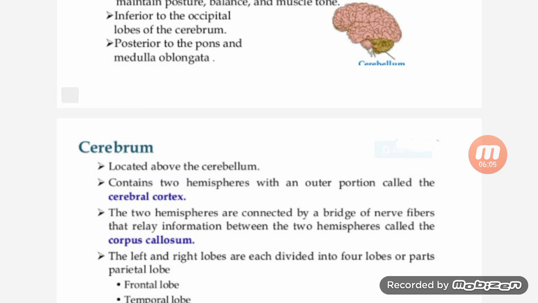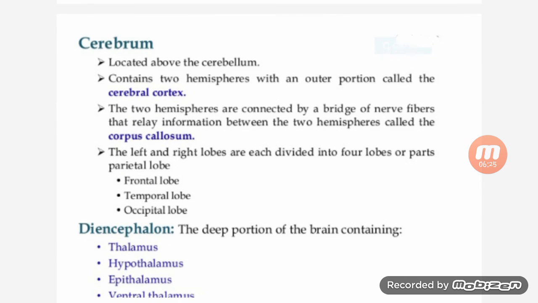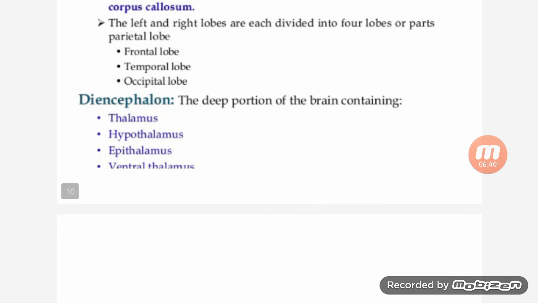Then the cerebrum is located over the cerebellum and contains two hemispheres with an outer portion called the cerebral cortex. The two hemispheres are connected by a bridge of nerve fibers that relay information between the two hemispheres, called the corpus callosum. The left and the right hemispheres are each divided into lobes or parts: frontal lobe, temporal lobe, and occipital lobe.